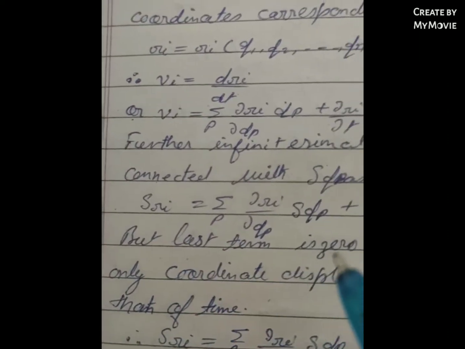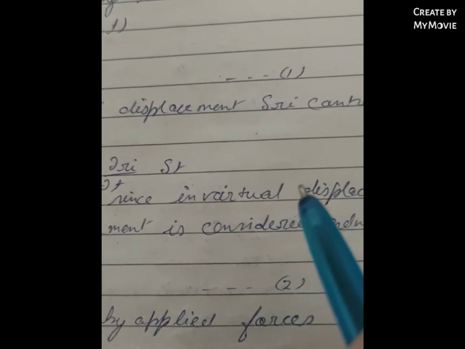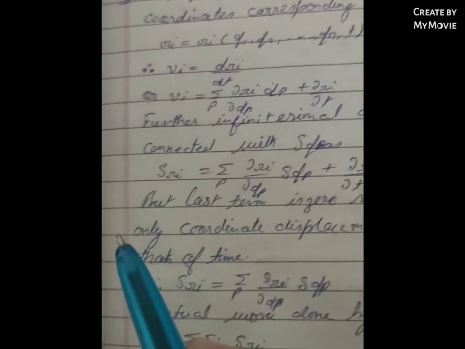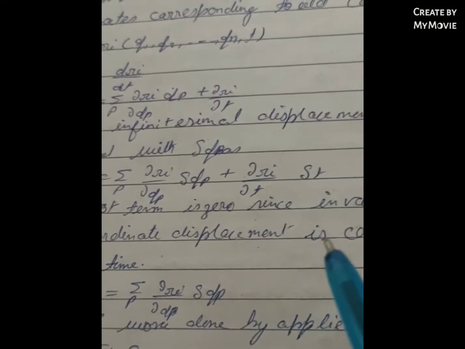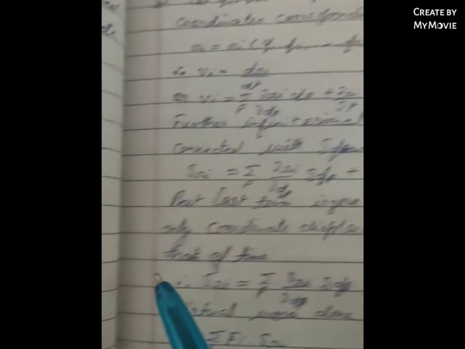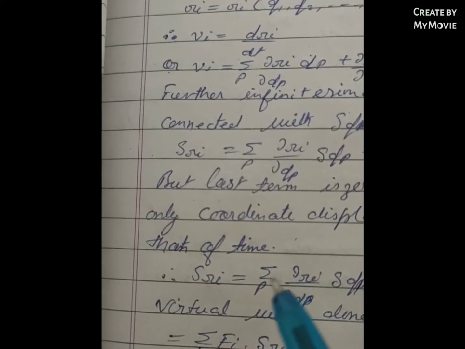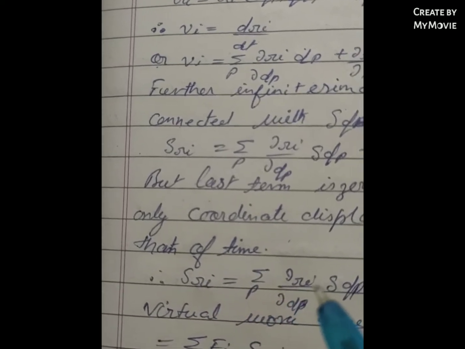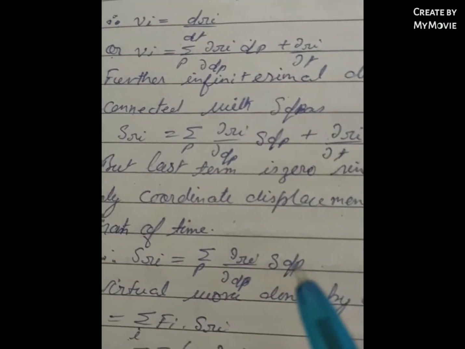But the last term is 0 since it is a virtual displacement. Only the coordinate displacement is considered and not that of the time. So δRi is equal to sigma over ρ of ∂Ri/∂qρ δqρ.